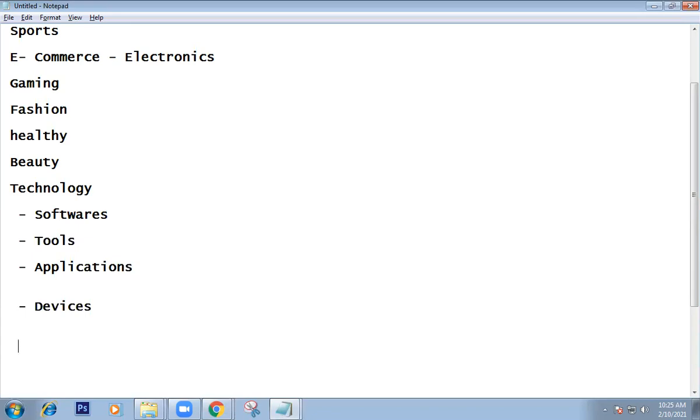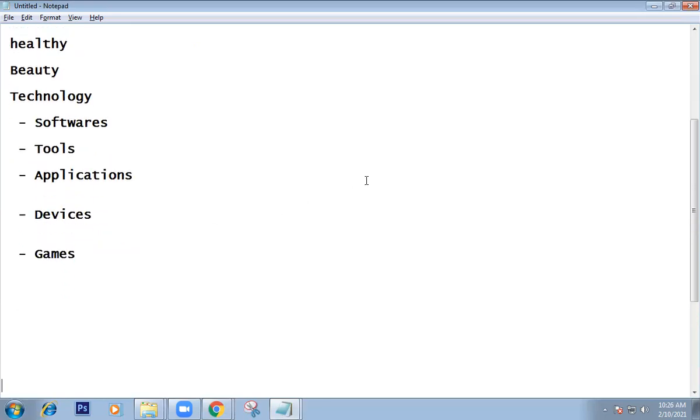Devices means mobiles, latest laptops, and smartphones. These all come in. Then games, latest games like robot games, 3D games, VFX games.